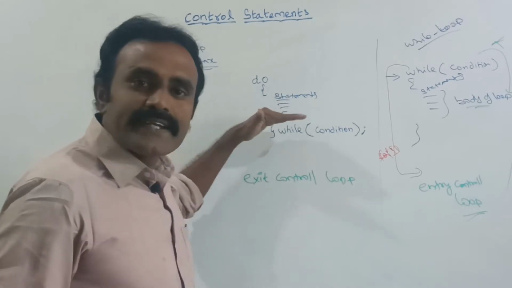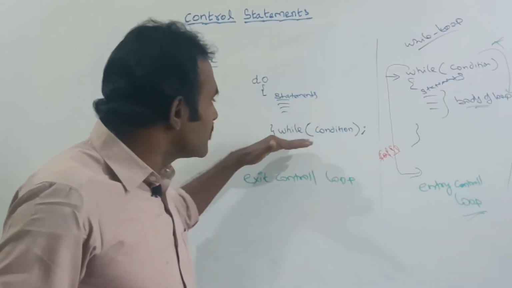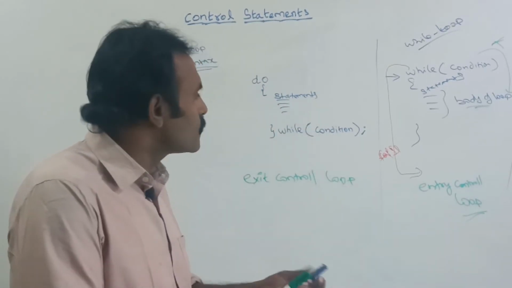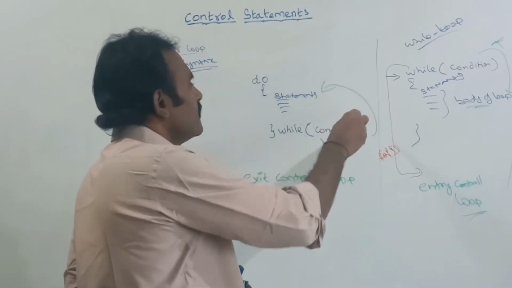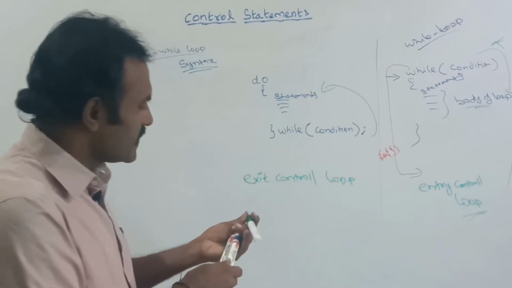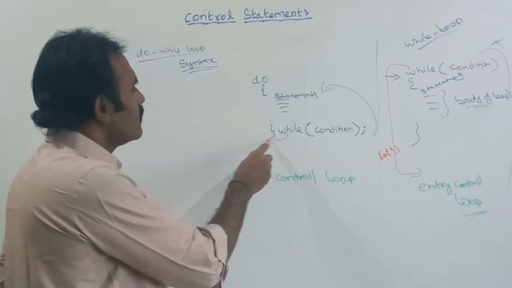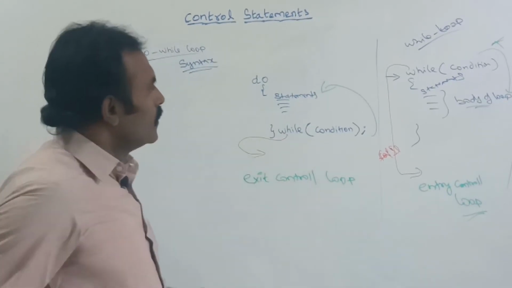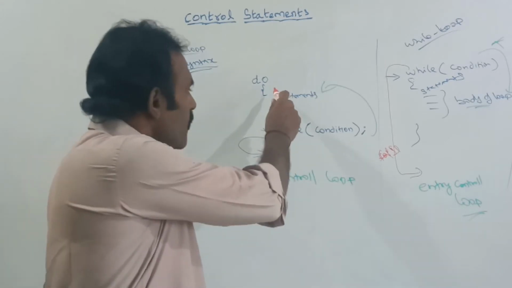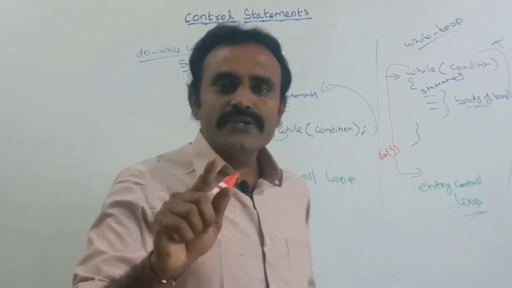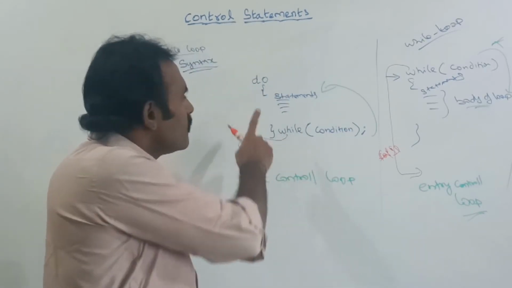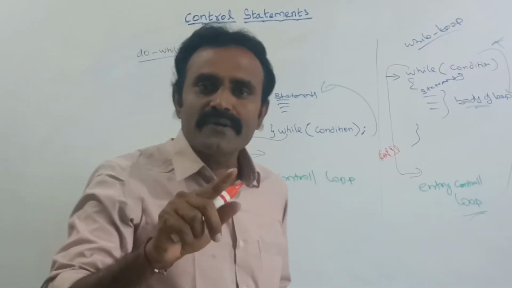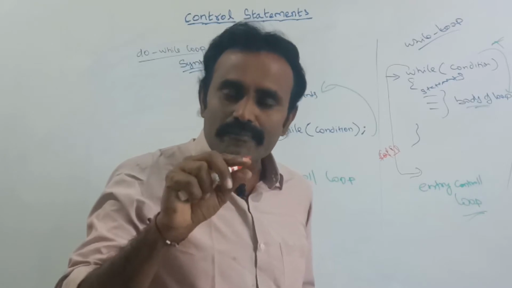After the first iteration is completed, it will check the condition. If the condition is true, it will enter into the body of the loop. Suppose the condition is false, then it will come out of the loop. So the minimum execution is one time; compulsorily the statements inside the body of the loop will be executed at least once.